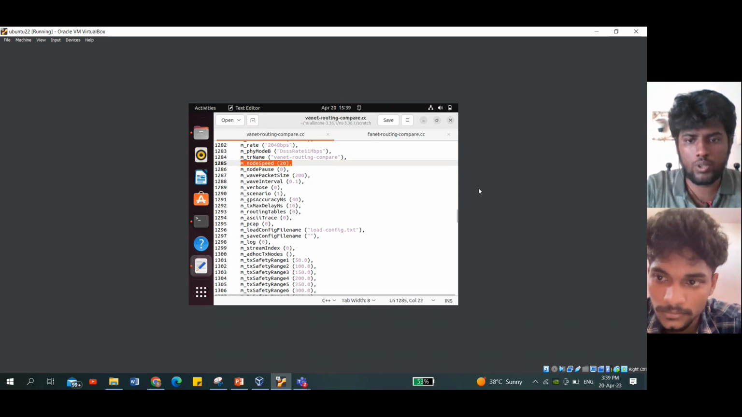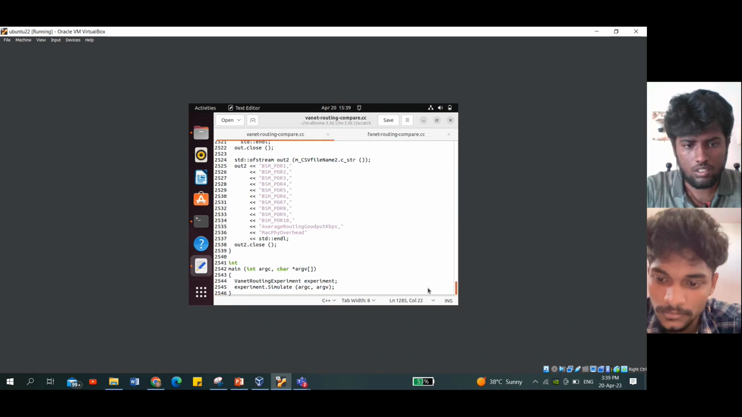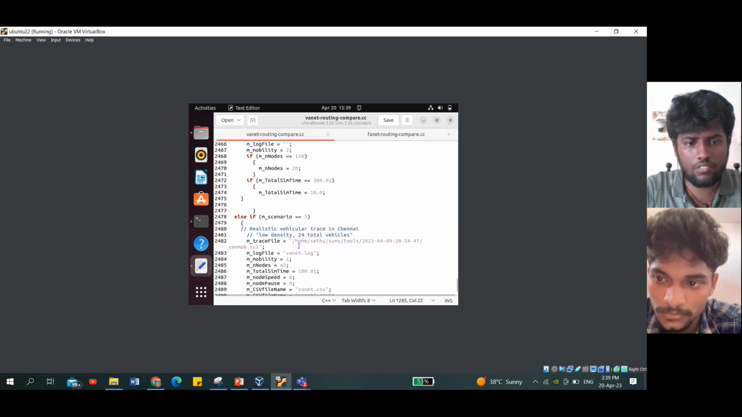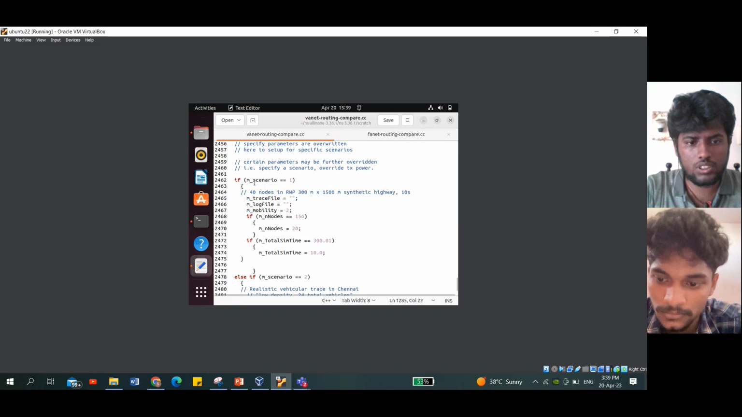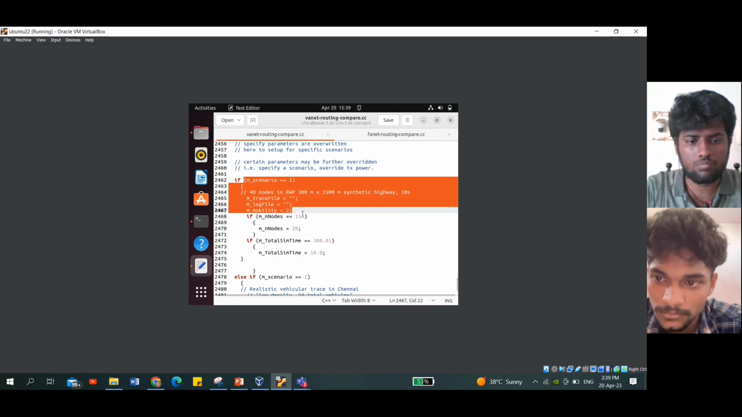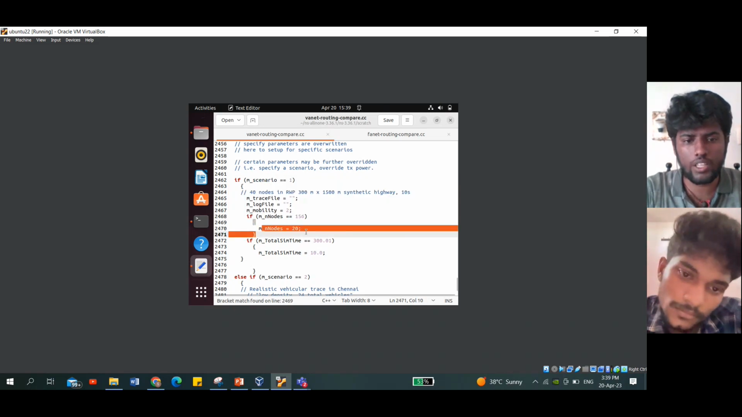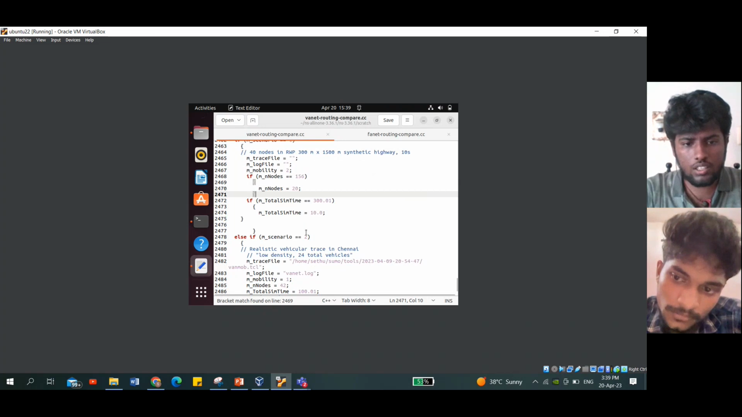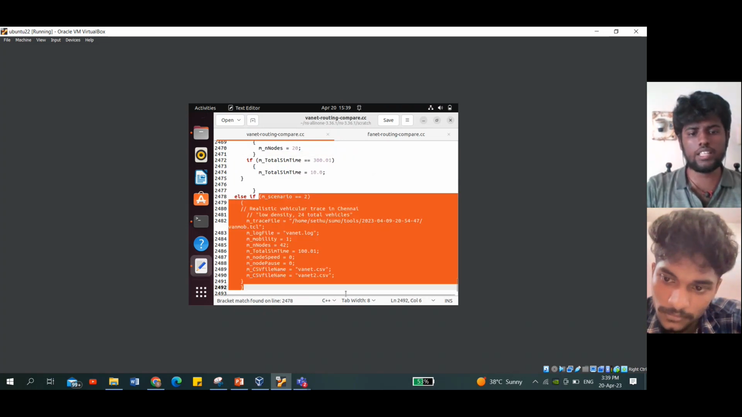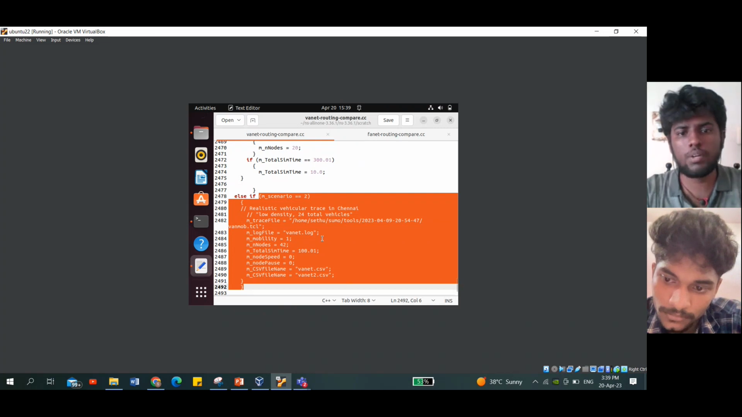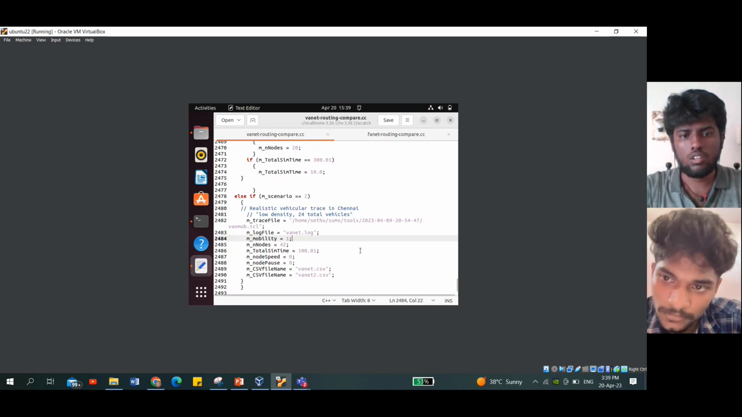If we go through this, we can see the node speed also. We are setting it up to 20 meters per second. Scenario 1 is an artificial simulation scenario, in which we are creating only 20 nodes for this simulation. And scenario 2 is for the real-time simulation. We can see in the future plans whether we can do it with integration or not.